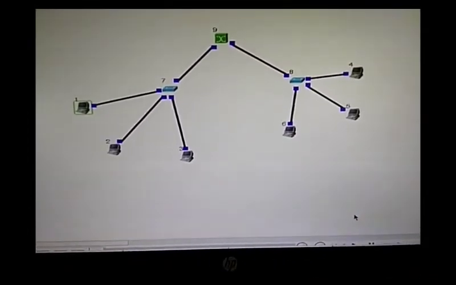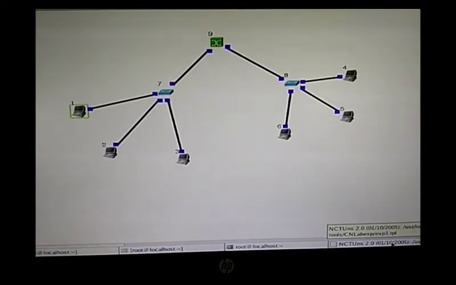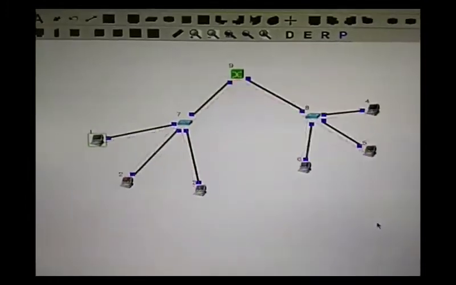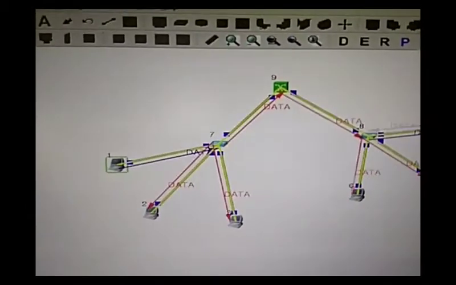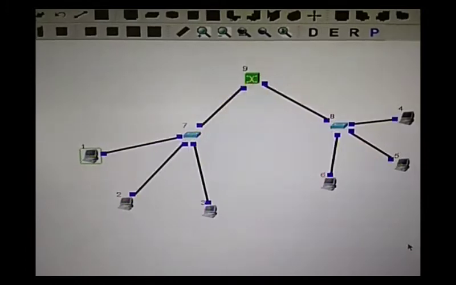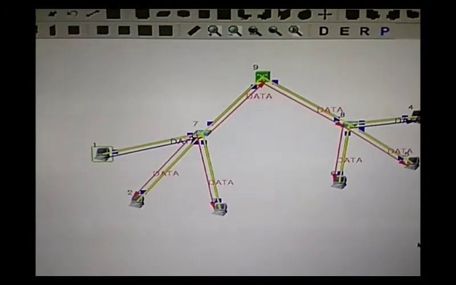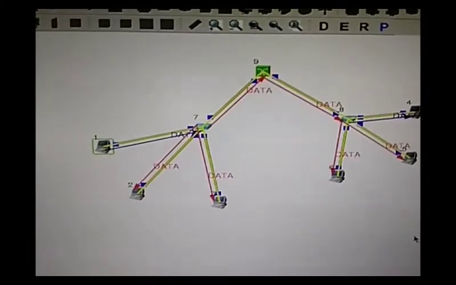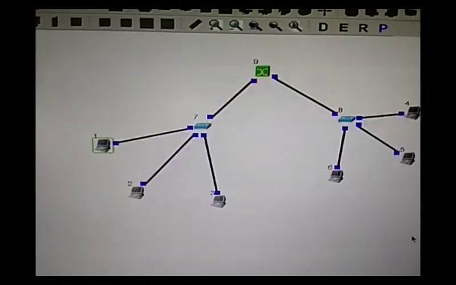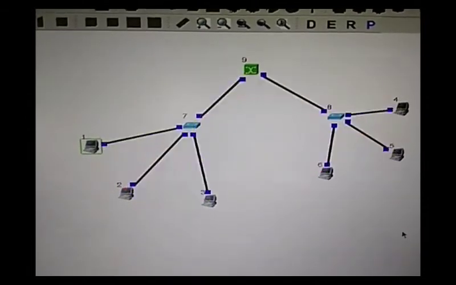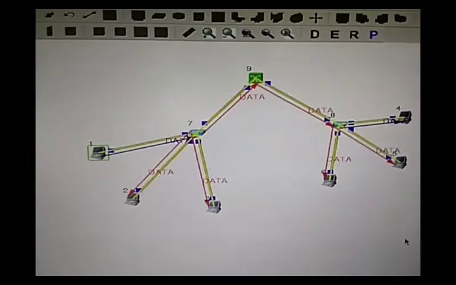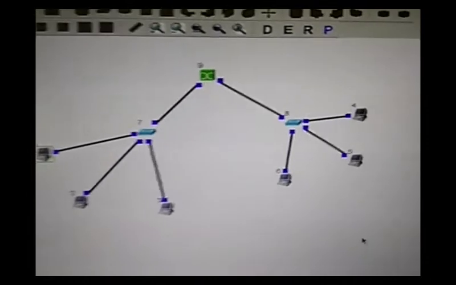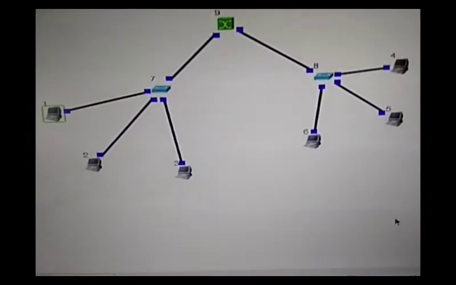Yes, now it is transmitting the data. As I already explained, it is connected to the hub. All the nodes connected to that hub are going to receive it, because the hub works on a broadcast model. So node 1 is sending and node 4 is going to be receiving. The IP address of node 4 is 1.0.1.6. The red line for all the others indicates that they are going to discard the frames, and only node 4 is going to receive it.